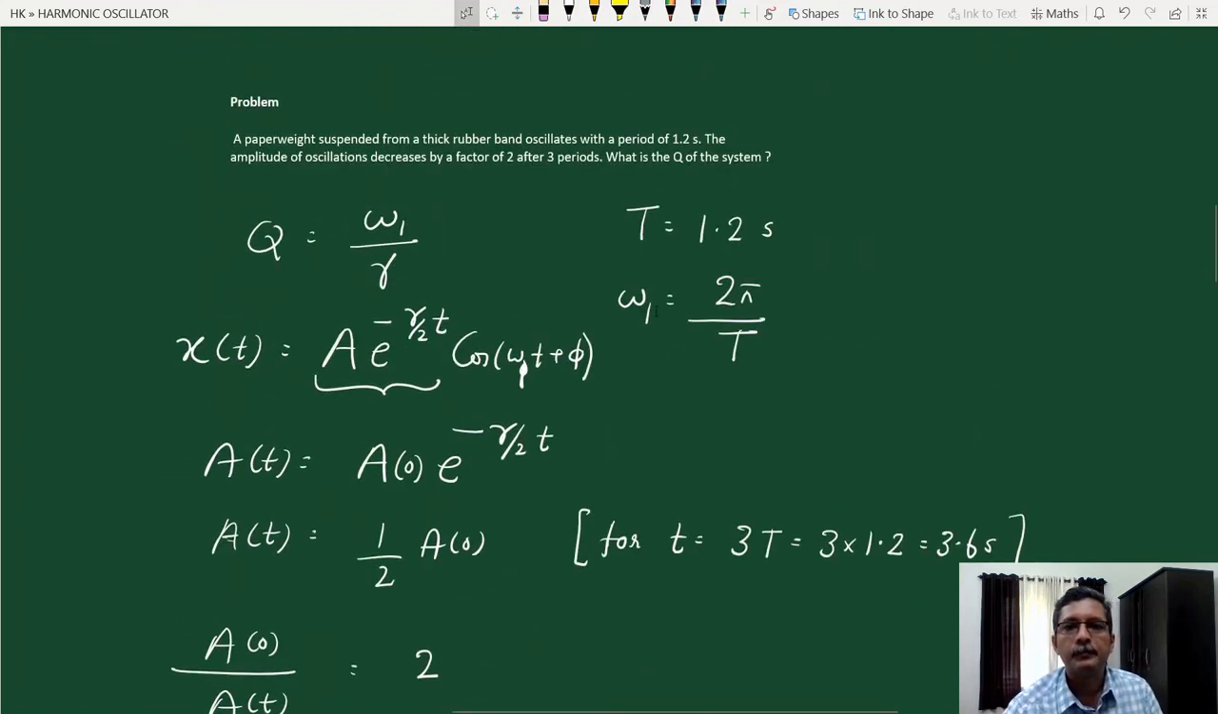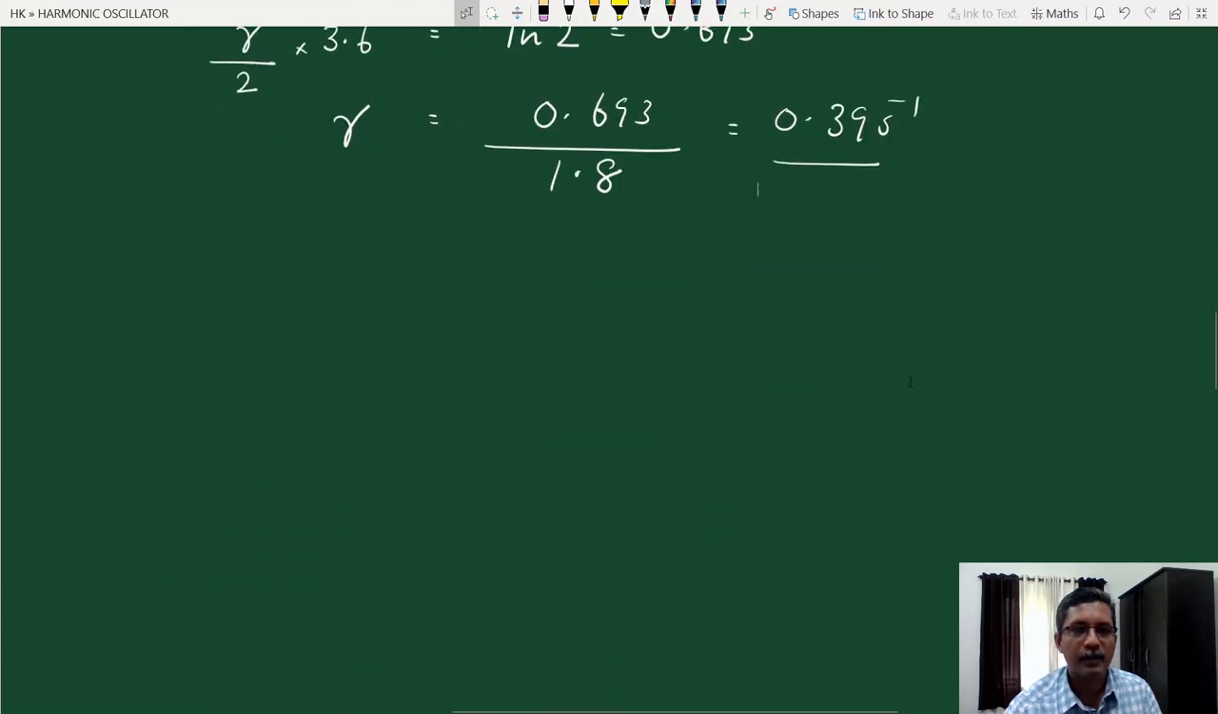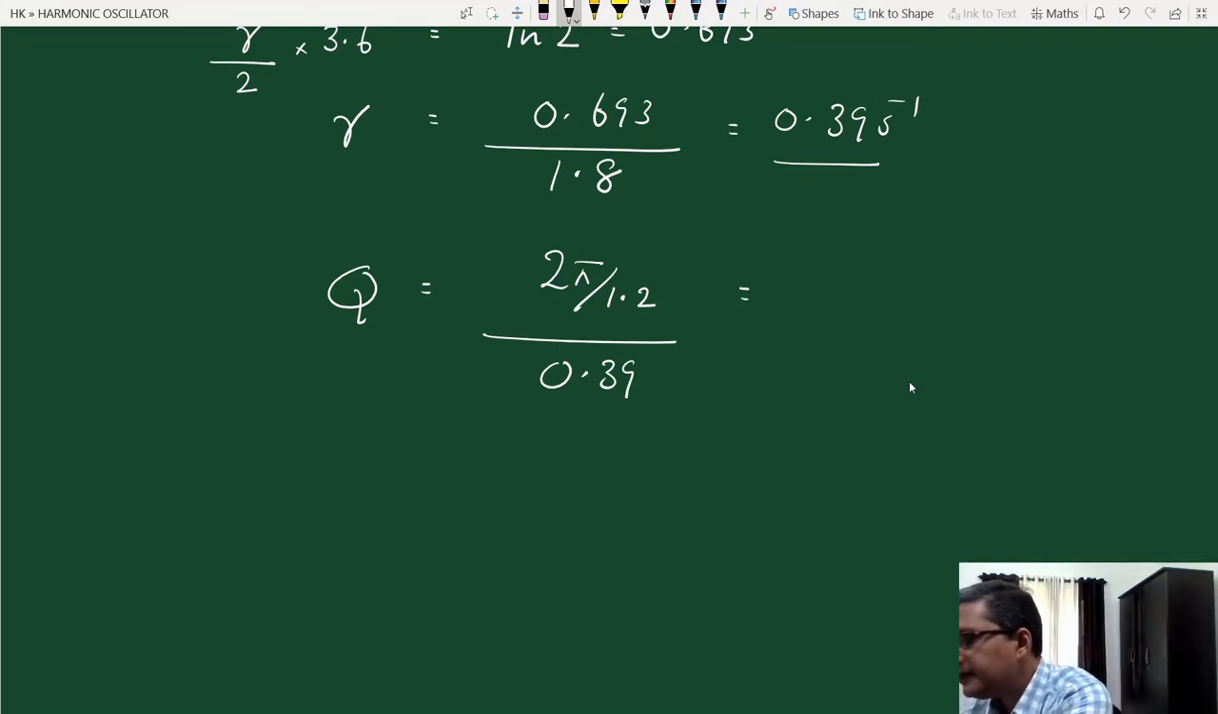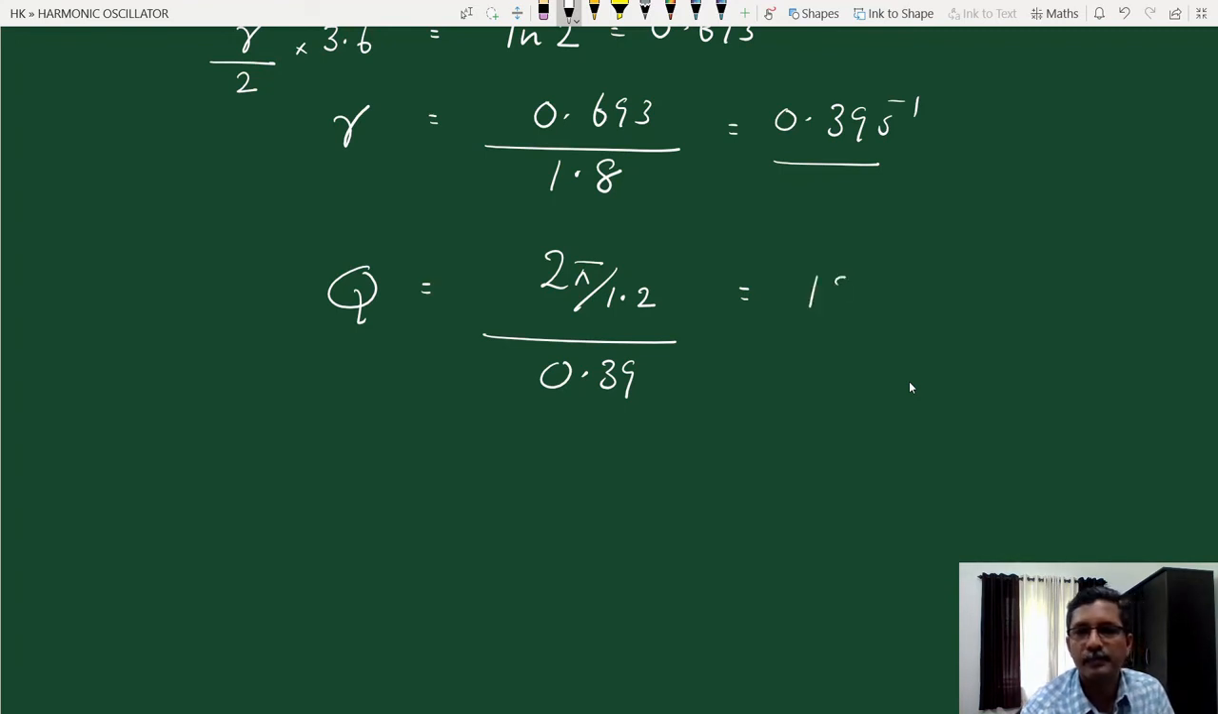Okay, omega 1 we can calculate from the time period, 2 pi by T. Therefore, the quality factor for this paperweight oscillating on a rubber band is 2 pi divided by 1.2, divided by 0.39. If you do this calculation, the result is 13.43.